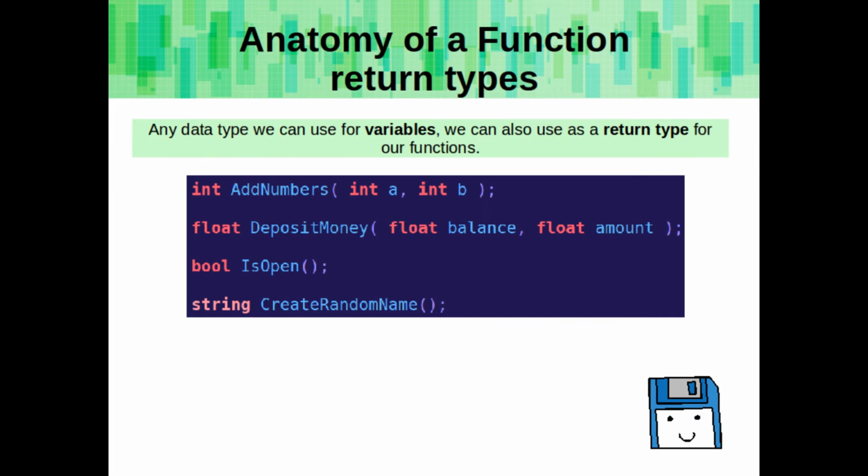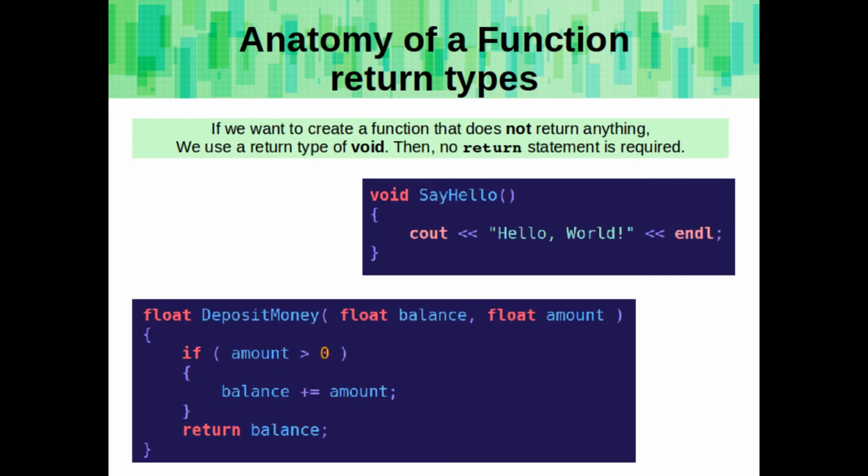Any data type that we use for variables, we can also use as a return type for our functions. So here we have integer, float, boolean, and string as return types. If we want to create a function that does not return anything, we use the return type of void. Then, no return statement is required.